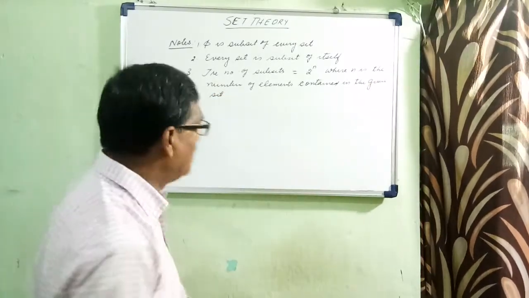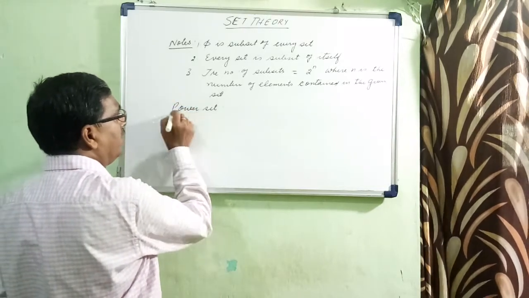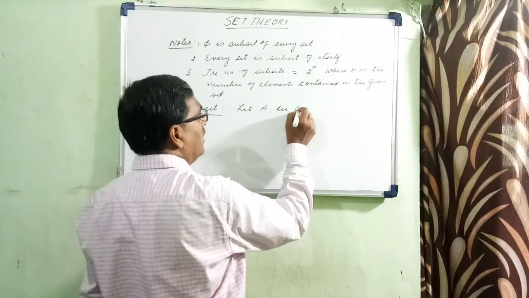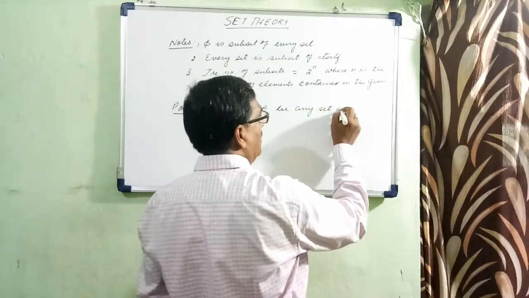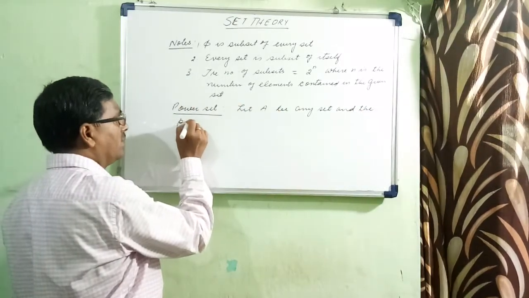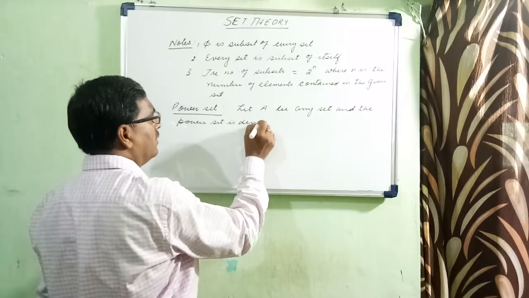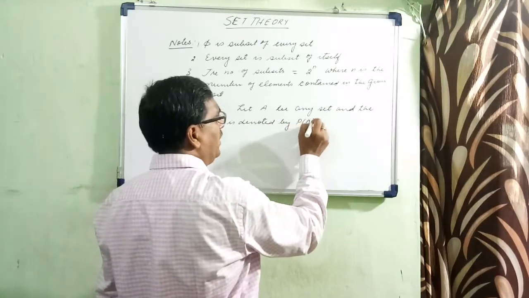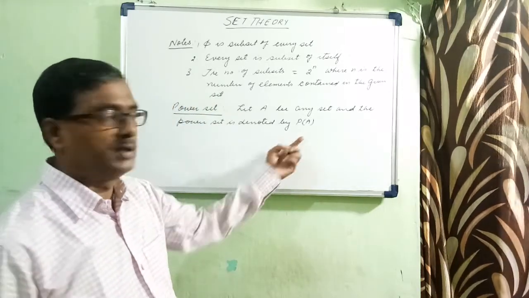Then we come to the power set. Let A be any set and the power set is denoted by P(A). And what are the elements contained in it?